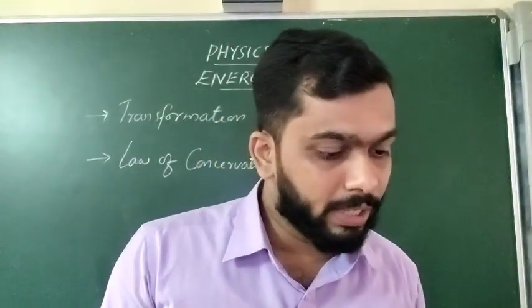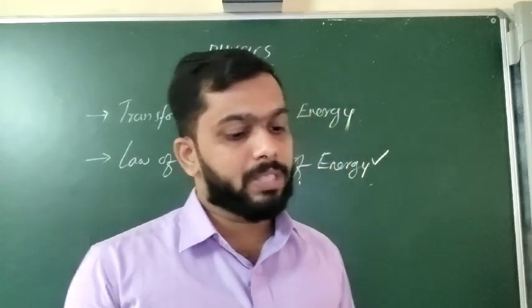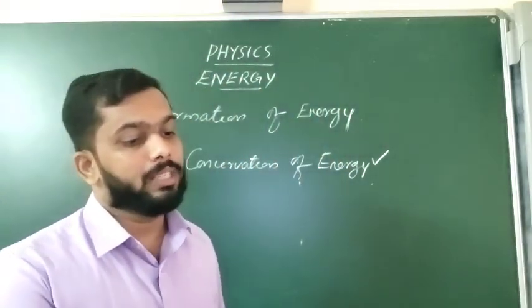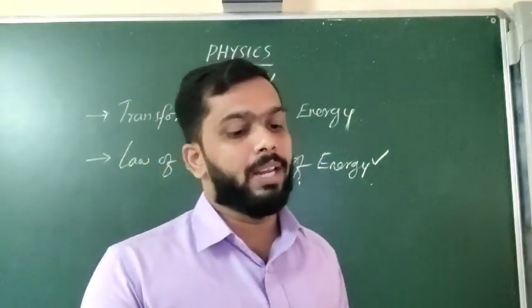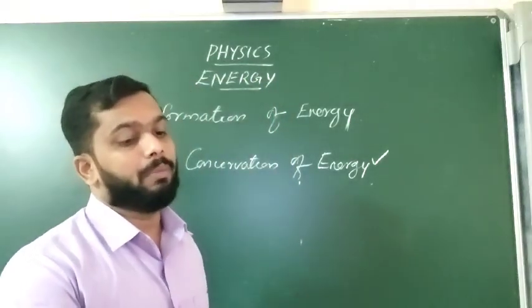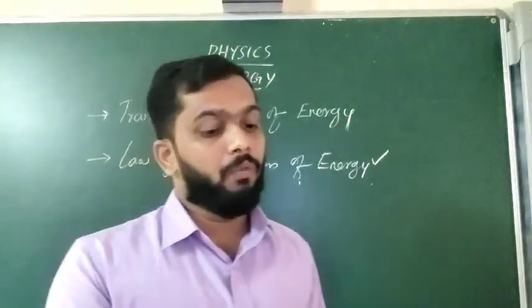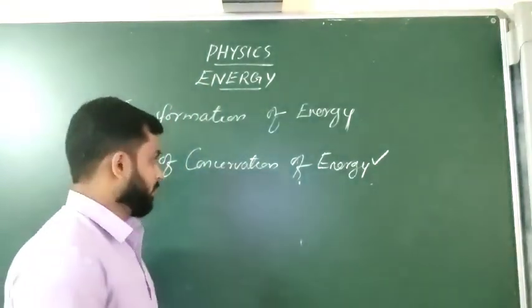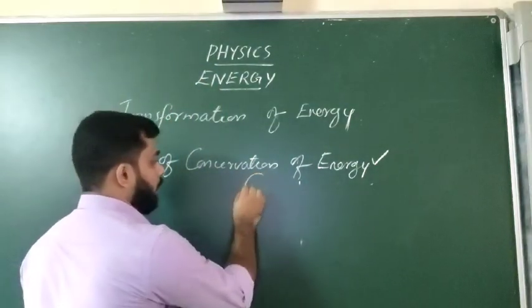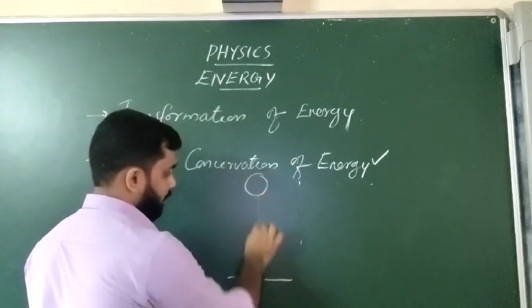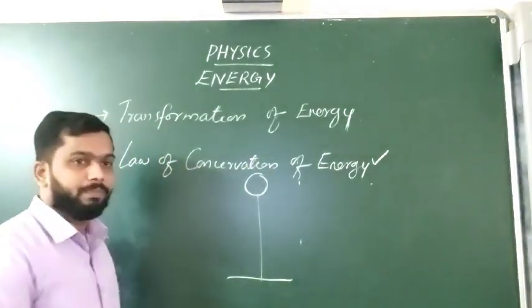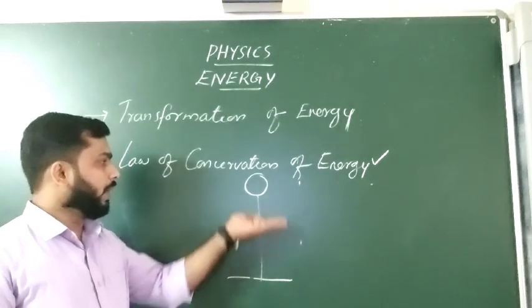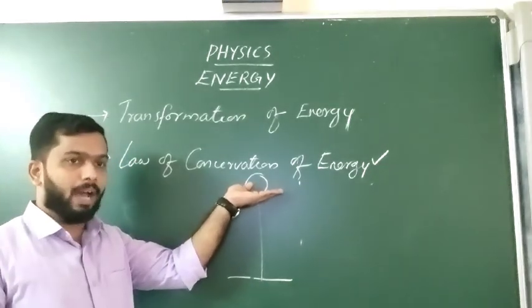Then some examples are there. When a body falls from a certain height, its potential energy gradually changes into kinetic energy, but the total sum of the energy at every point during this motion is always constant. Suppose I am holding a stone at a height in my hand.